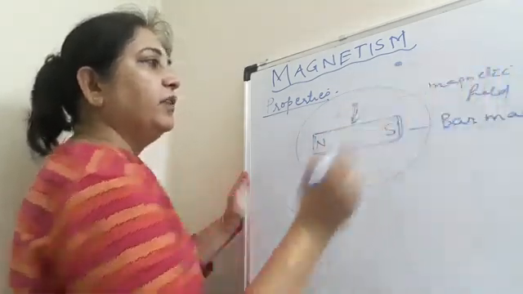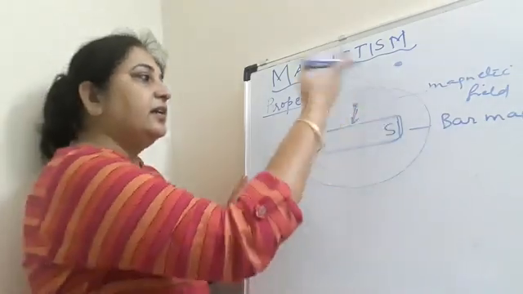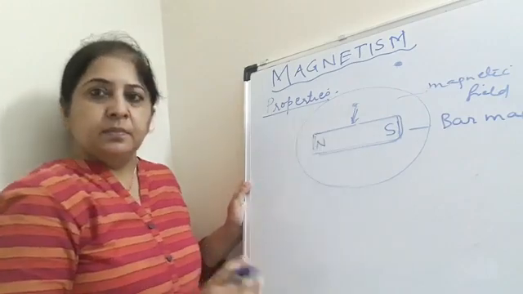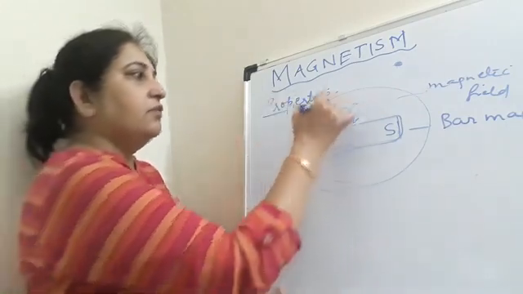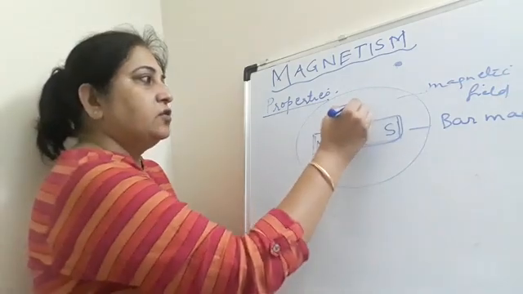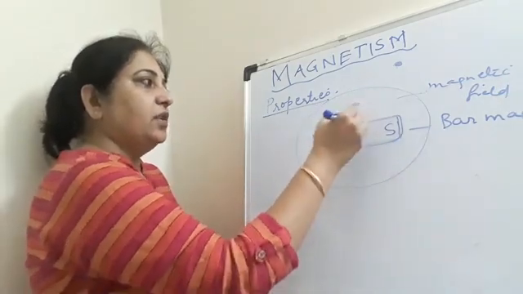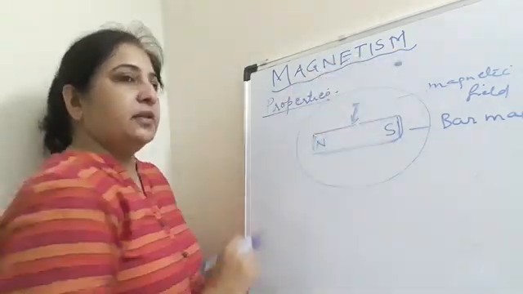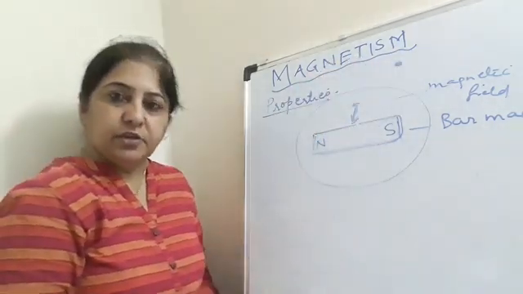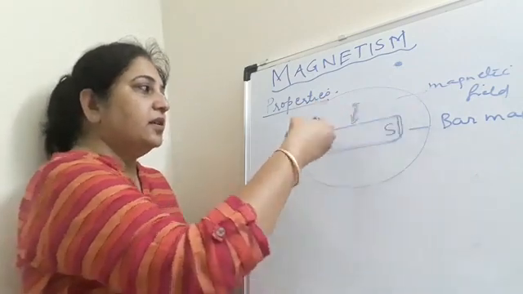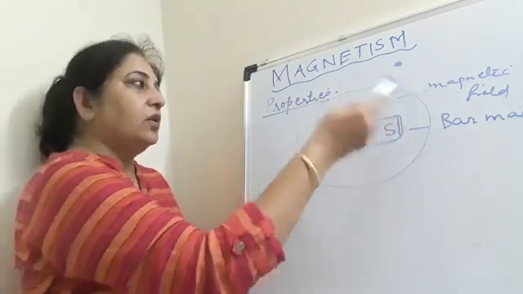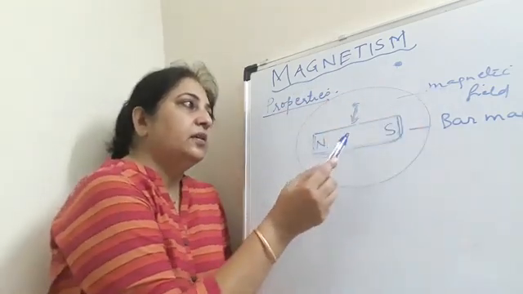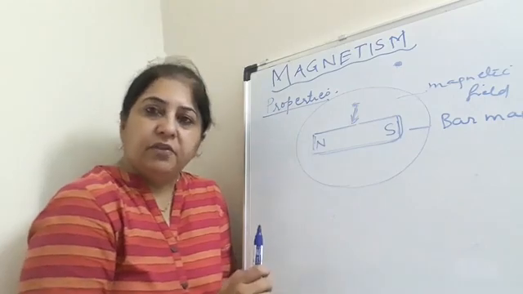So what is a magnetic field? A magnetic field is an area around the magnet up to which the effect of the magnet can be felt. If an object is within this range, there will be attraction. But if an object is beyond this range or limit, there will be no effect, no attraction. So there is a certain region around the magnet, called the magnetic field, where the attraction or repulsion can be felt. Okay.